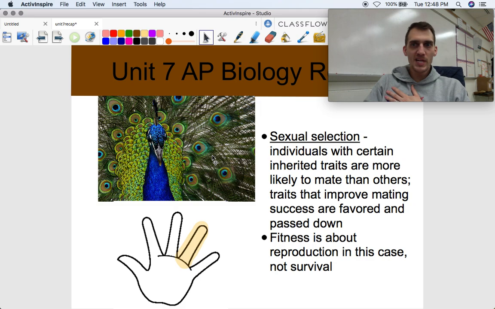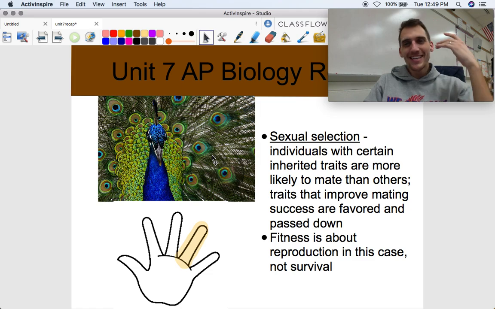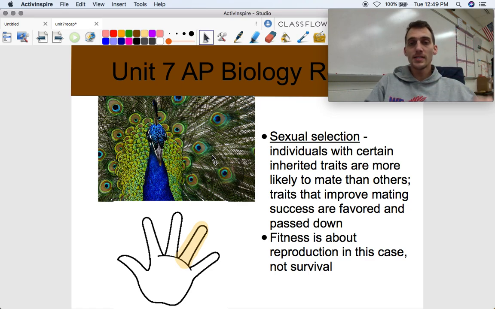All right, I'm pretty sure a male peacock has like 6 or 7 females that follow it around or something like that. I don't know, look it up. But anyway, it's a perfect example of sexual selection. Even Darwin was like, okay, why does it have these gigantic feathers? It doesn't help them survive, right? It doesn't help them survive, but it helps them reproduce. Okay, and that's what's called sexual selection. So traits that are more likely to help them mate are the ones that are going to get passed down and are more likely, and that's going to cause a shift in the gene pool. Fitness is about reproduction in this case, not survival.